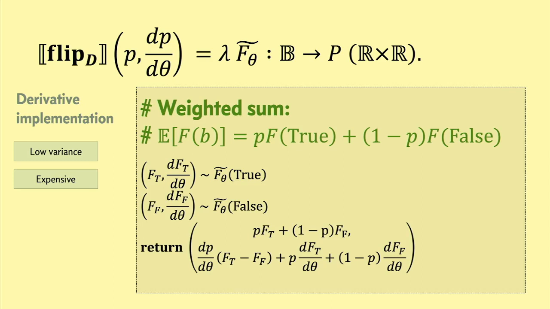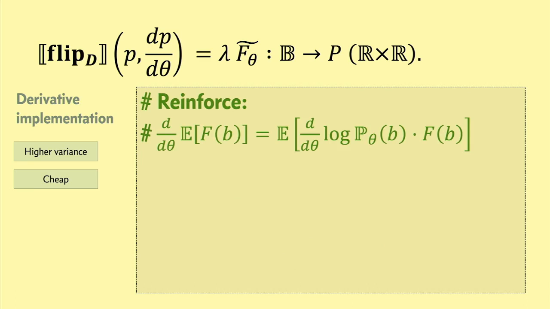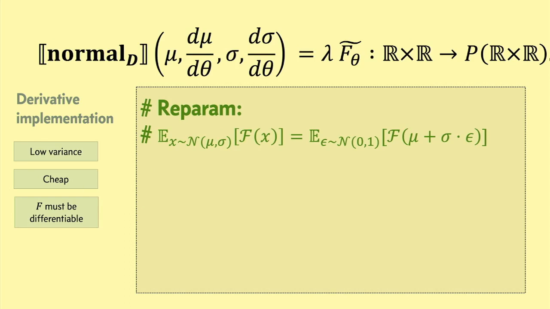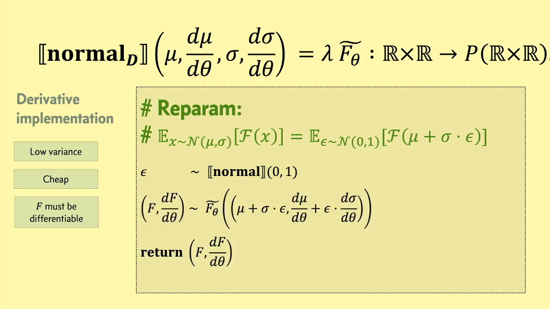But this calls f twice. We can get away with calling f once if we use the sort of REINFORCE technique from the literature, where we sample a random b, we call f on the sampled value, and then we compute this correction term here. And this technique is frequently used because it's so cheap and widely applicable, but it's also bad a lot of the time. It has very high variance. For a continuous distribution like normal, we can use the popular technique of reparametrization, where we sample a value epsilon from a standard normal distribution, then transform it smoothly before calling f. And note that all of these representations of these techniques from the literature are just a few lines in this representation.